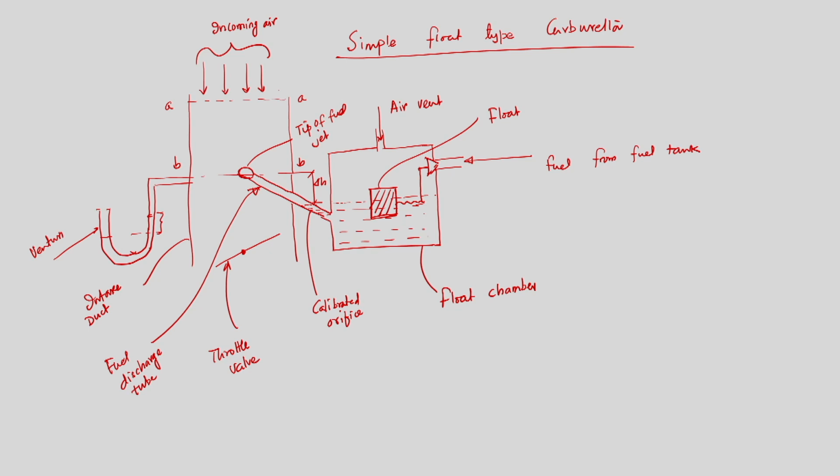Now, while air is coming, we have to supply fuel at the middle of the intake duct, so that the incoming air velocity will try to fragment the fuel particles into finer droplets. But we do not have any pump here; rather, we have a float chamber. So, because of the pressure difference